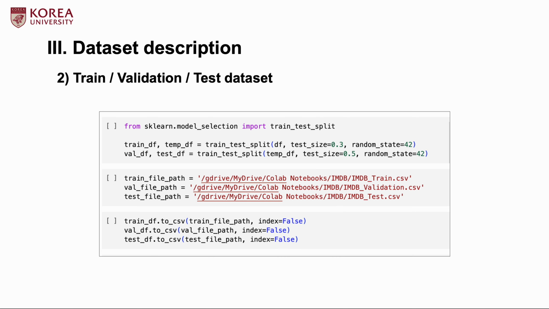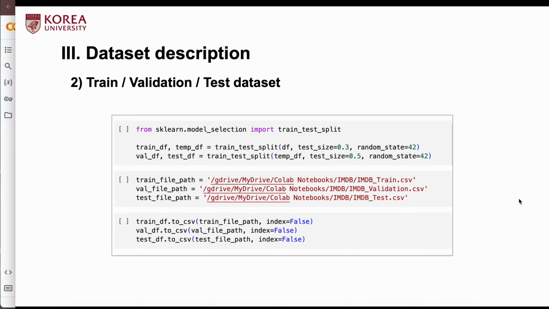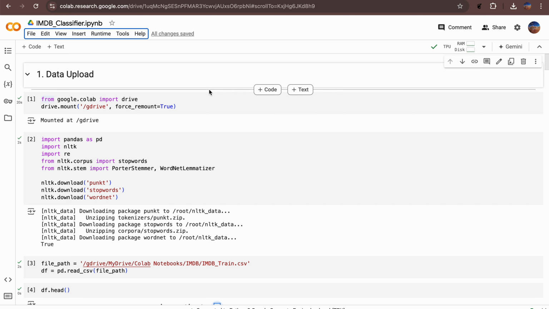I used the scikit-learn train test split function to split the IMDb datasets into train, validation, and test datasets. You can see the code on the screen. Next, I will explain my baseline model, and I will explain this directly through the Colab screen.